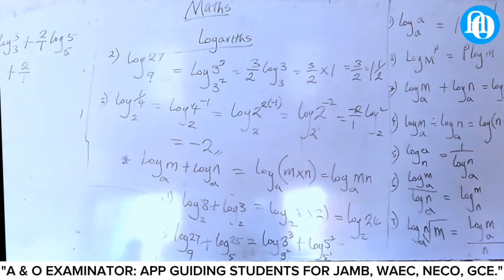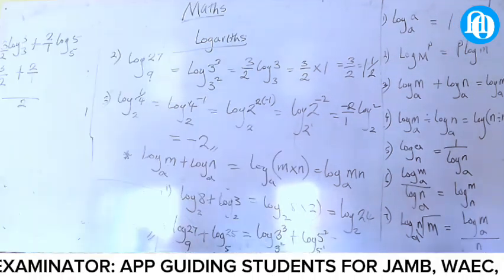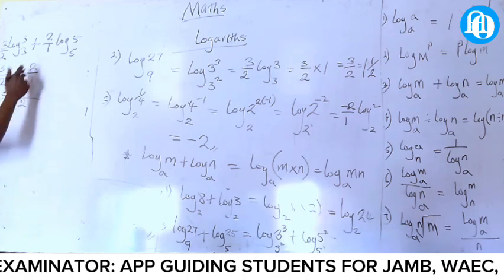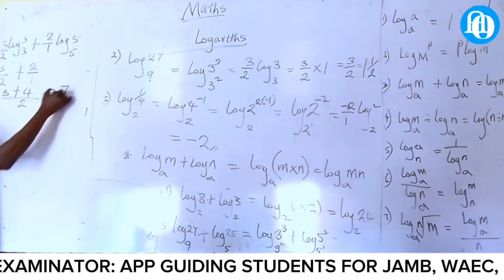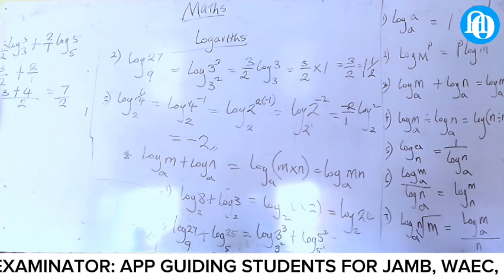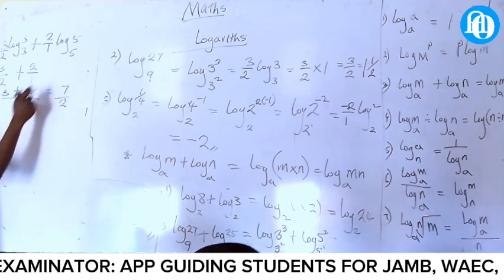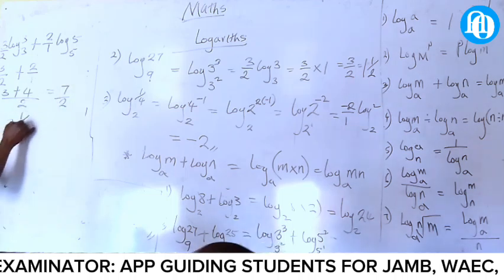We cannot finish this one. This is a fraction. What is the LCM? 2. What is the LCM of this one now? 2. This one divided by this is what? 1 times this 3, plus this one divided by this is what? 2 times this one, 4. This one plus this is what? 7 all over 2. Can we leave an answer like this? No. What do you do? You convert it to what? Now, this one divided by this is what? 3, 1 all over 2.